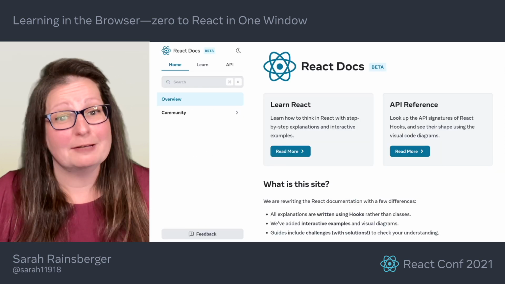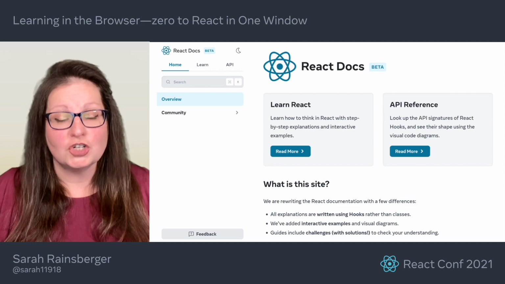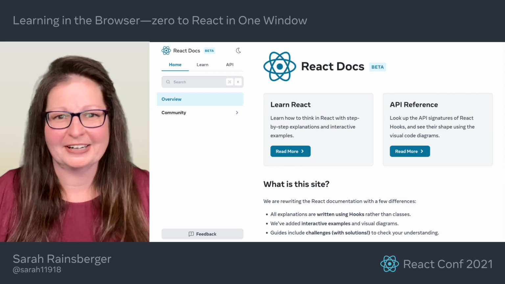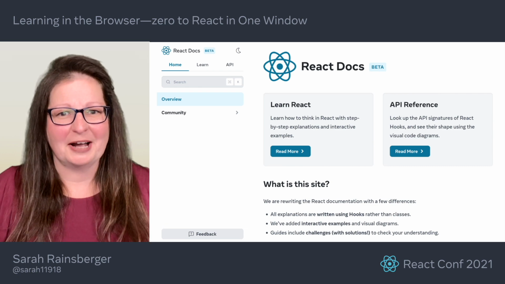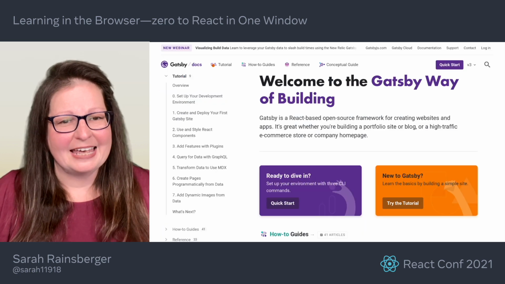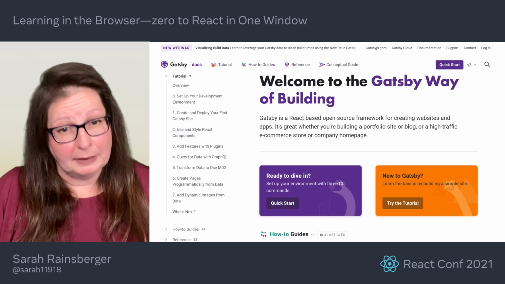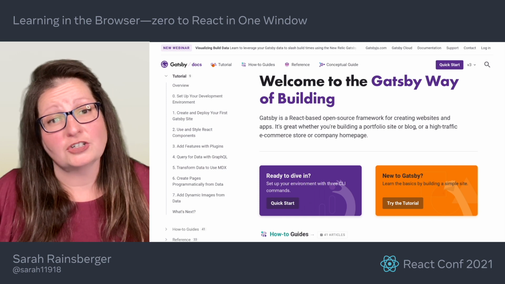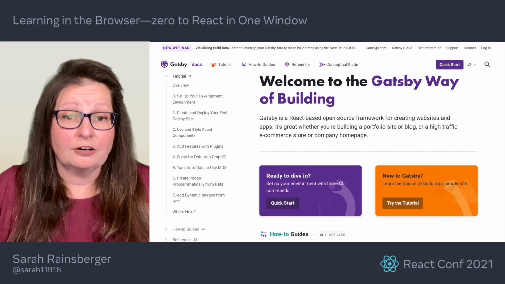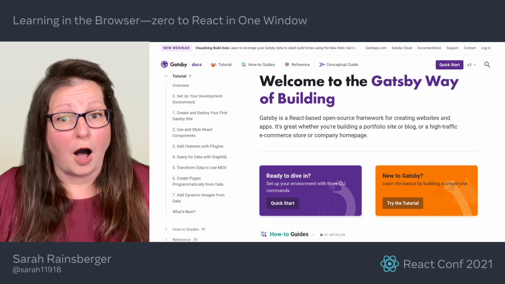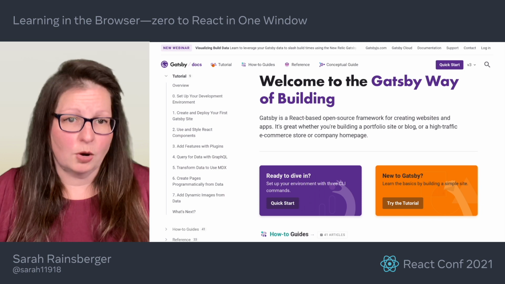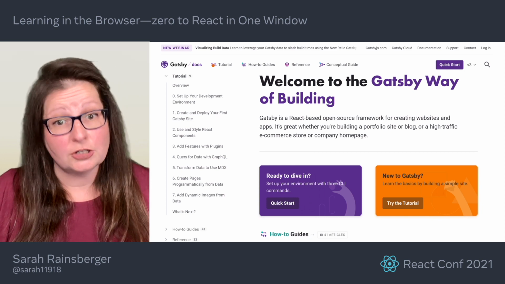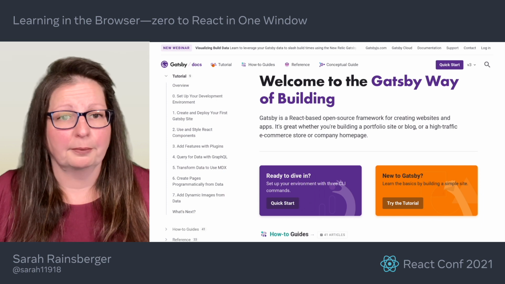And as I'm right in the middle of preparing this talk, the new React docs have just been released in beta, and that's super exciting, even though I have to update my slides. This low point for me was all happening right around the time Gatsby 3 was released, and so they'd been working on their docs, including tutorial walkthroughs that they also made into live coding videos. These resources were so helpful and instrumental in getting me over that hump.